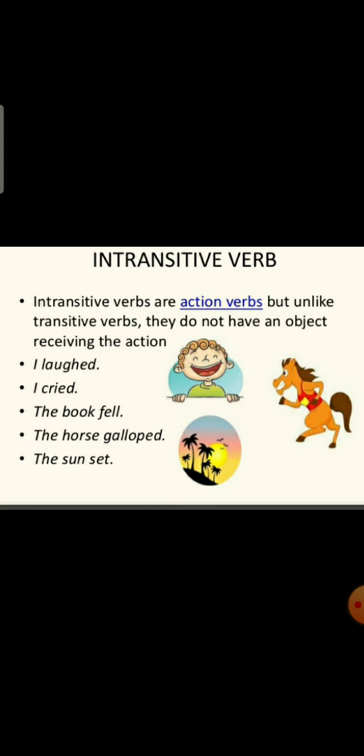Intransitive verbs are action verbs, but unlike transitive verbs, they do not have an object receiving the action. For example, I laughed. In the sentence, there is no object. I cried. The book fell. The horse galloped. The sun set. In all the sentences, there is no object. So, it is called an intransitive verb.